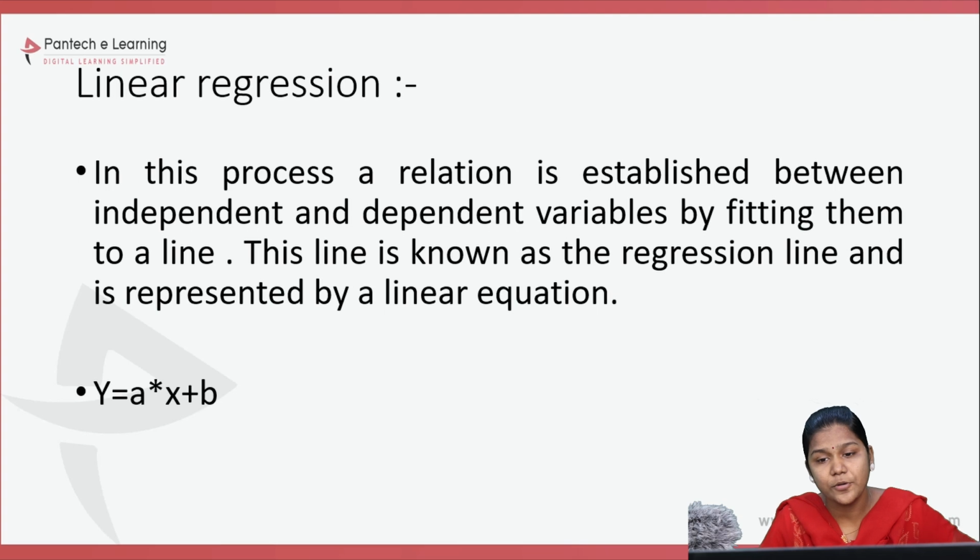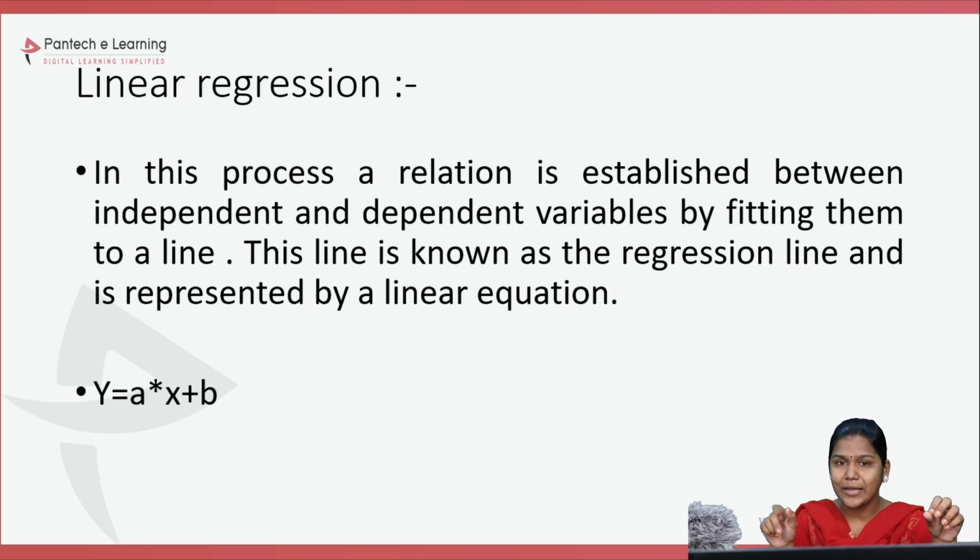This line is known as the regression line and is represented by a linear equation. So what is the equation? y = a*x + b. This is the linear regression expression. It means if the x value increases, the y value also increases, directly proportional.